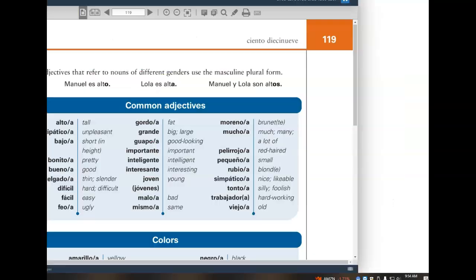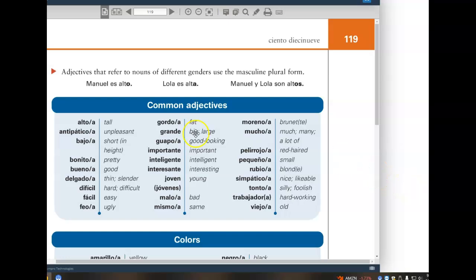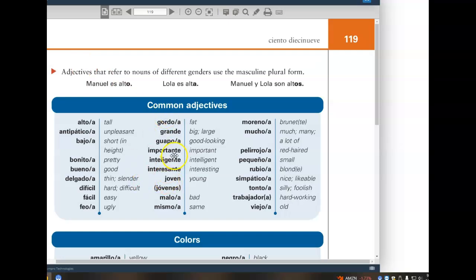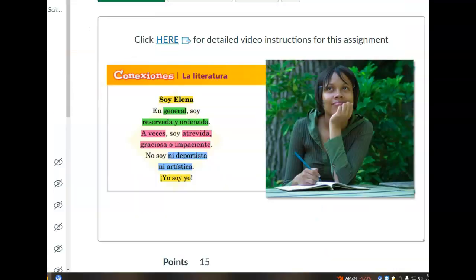Now, these adjectives can be personality-based adjectives, appearance-based adjectives, whatever adjectives you want to use. It's up to you. So again, begin with your name, then continue with this sentence verbatim, meaning word for word, but you're going to replace these 2 adjectives, reservada y ordenada, with any 2 adjectives that you think best describe you. For example, en general, soy reservada y ordenada.